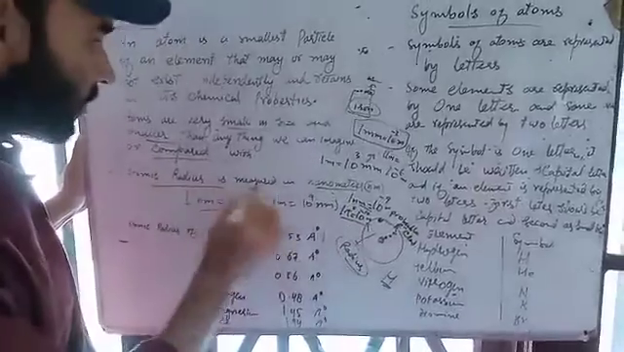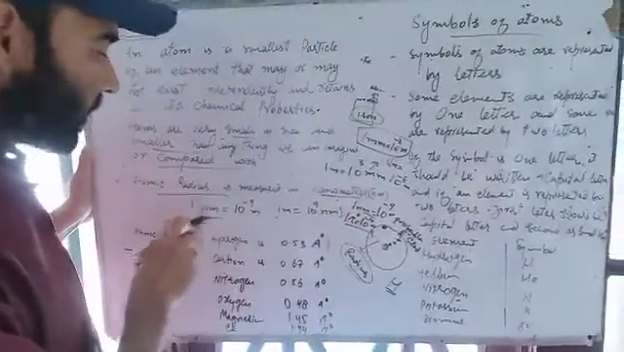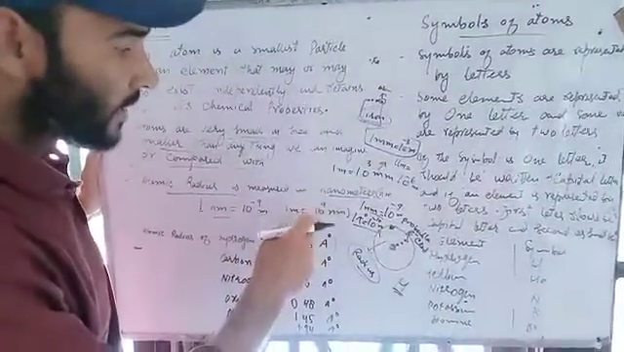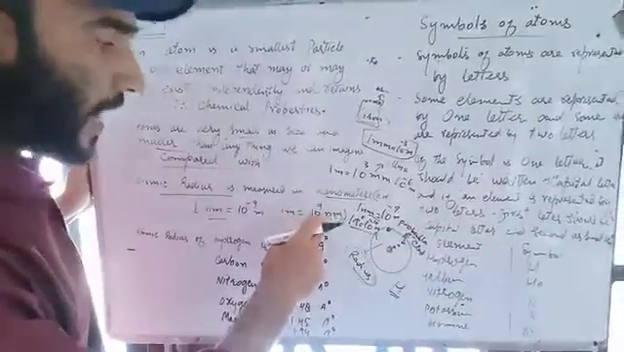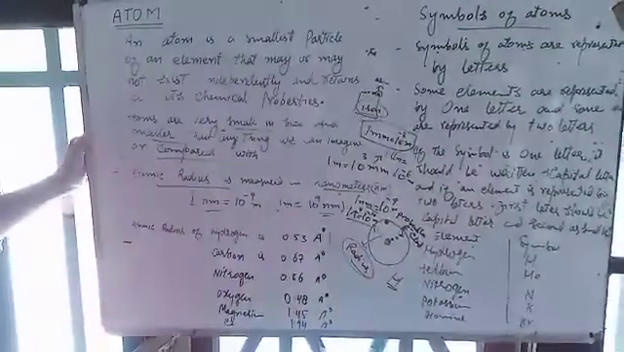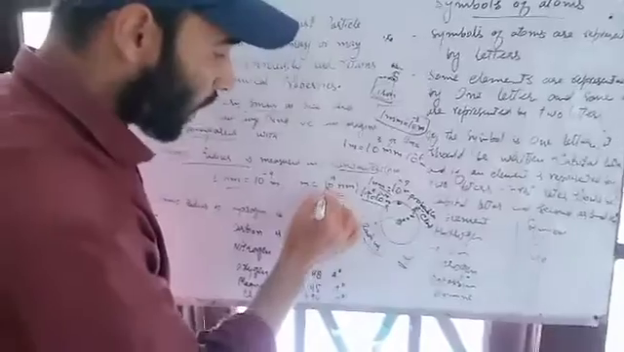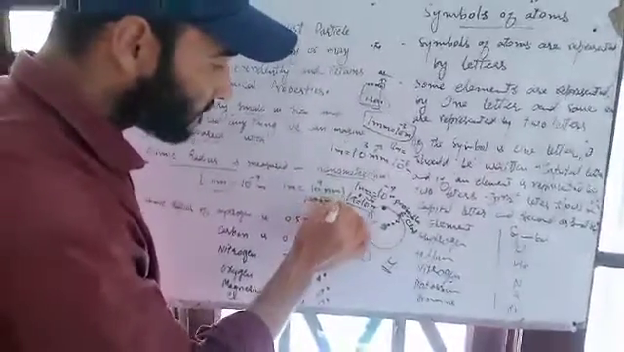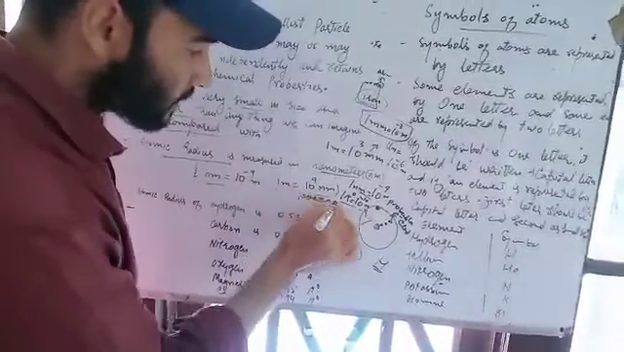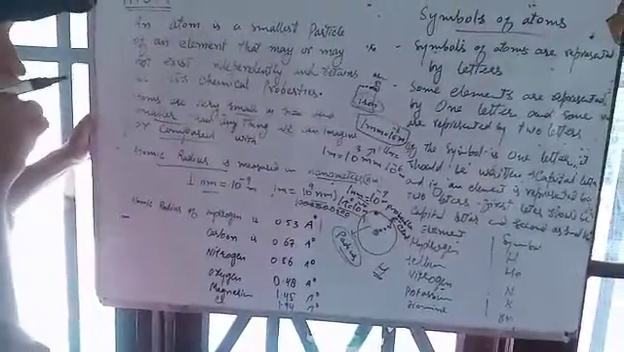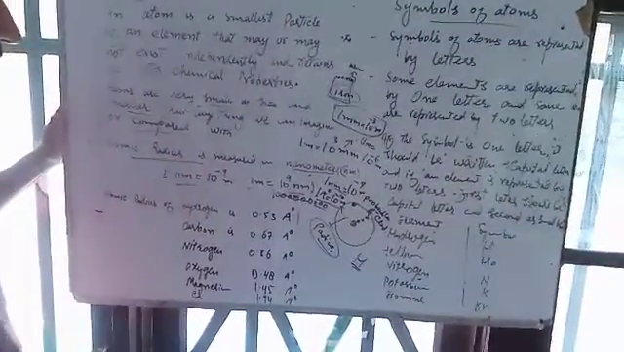Usually atomic radius is measured in nanometers. 1 nanometer is equal to 10 raised to power minus 9 meters. That means 1 meter is equal to 10 raised to power 9 nanometers. 10 raised to power 9 means 1 followed by 9 zeros, that is 1 billion. If you can imagine this, the radius of the atom.